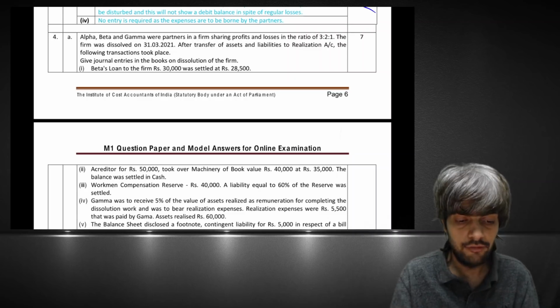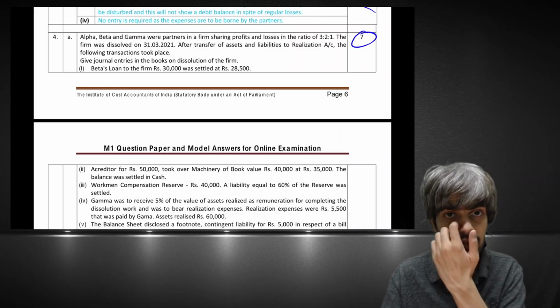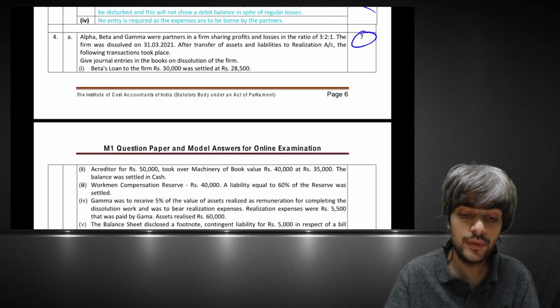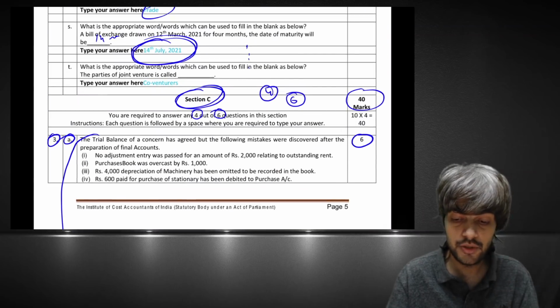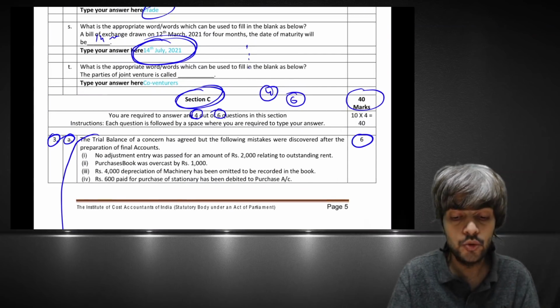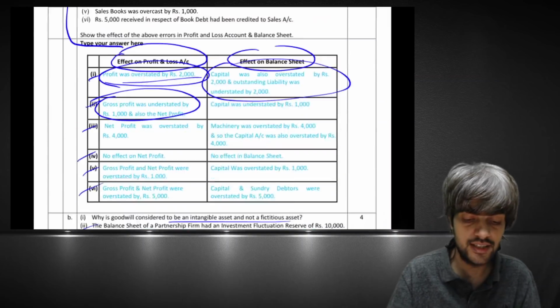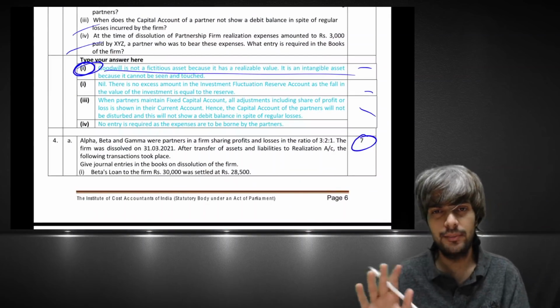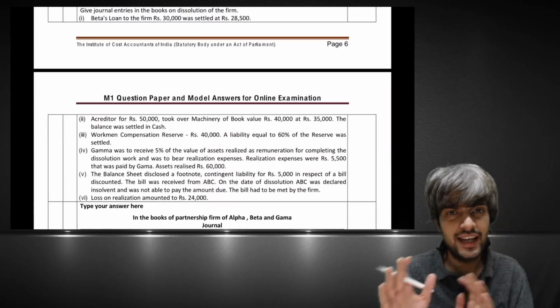Now 4a is of 7 marks, that is the partnership question. And there are always choices. You can skip any question if you want, because you can skip 2 questions. You have to solve any 4 out of the 6, and this is the format for all the papers mostly. So it will remain like this.